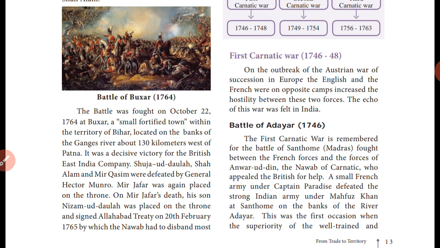So the war in Austria reflected in our country. The succession war happened between the English and the French. This war reflected in our country also.